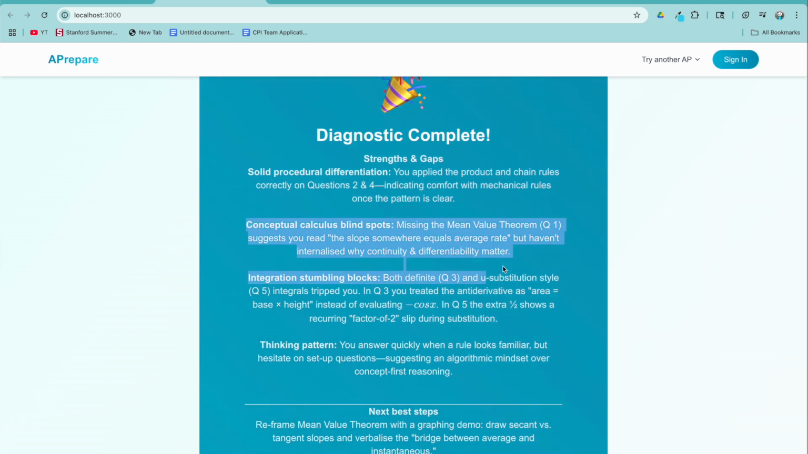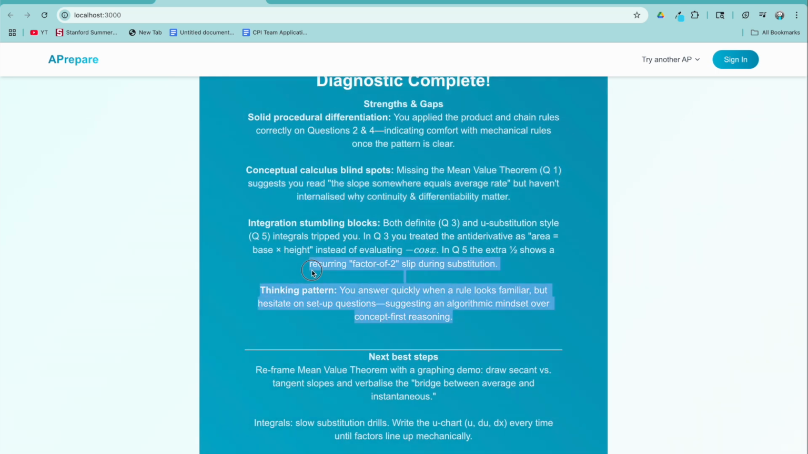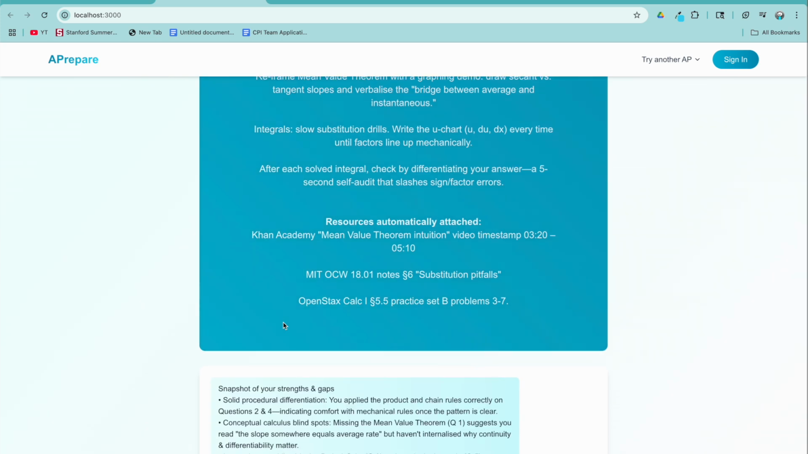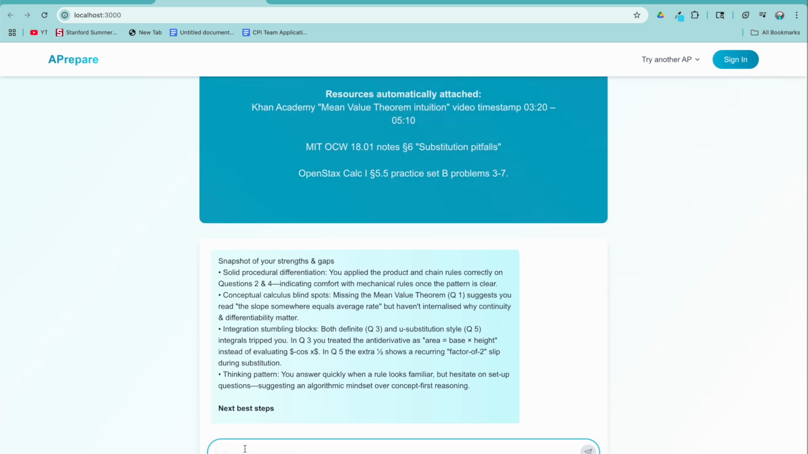Hey, look, my blind spot, the mean value theorem. Hey, look, thinking pattern. It's trying to help me think better. Hey, look, next steps, right? And now if we ask it something along the lines of, why does the MVT require continuity? I cannot spell that.